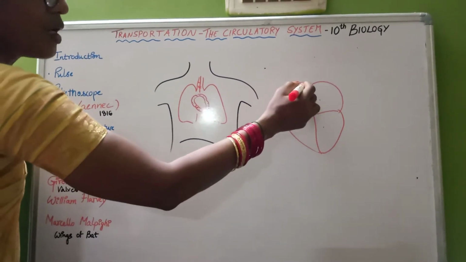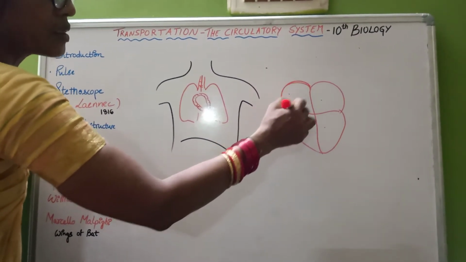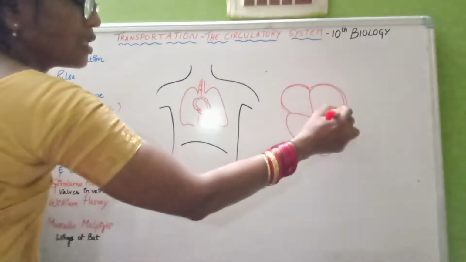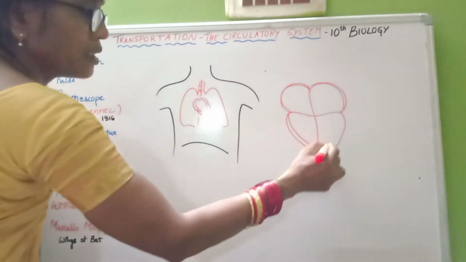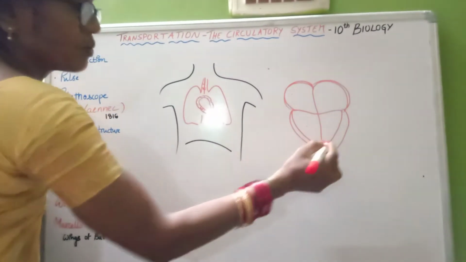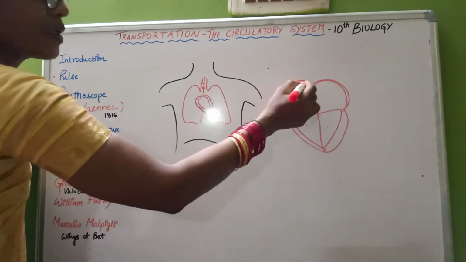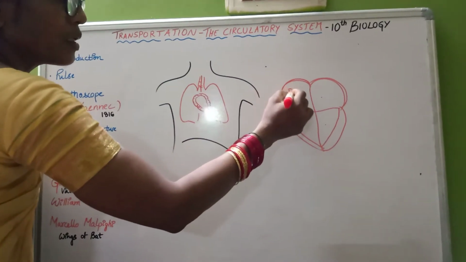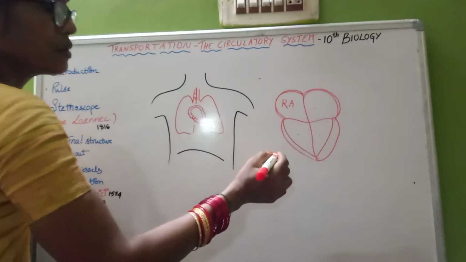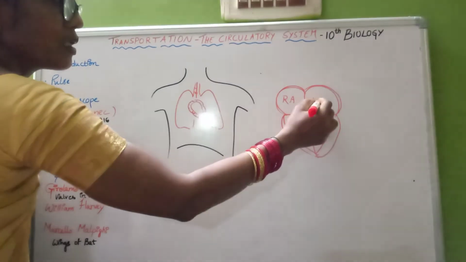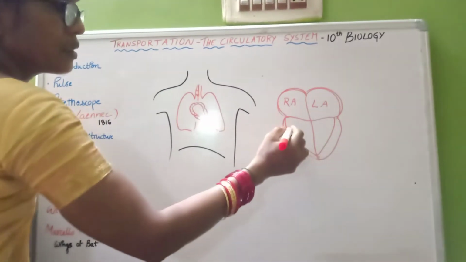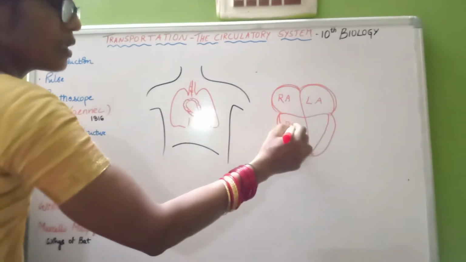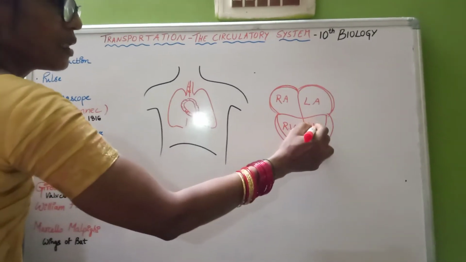The two top chambers are a little wider in nature and the apex part is a little narrow. Here, this is the right auricle, this is the left auricle, this is the right ventricle, this is the left ventricle.